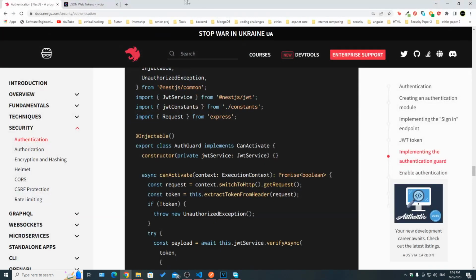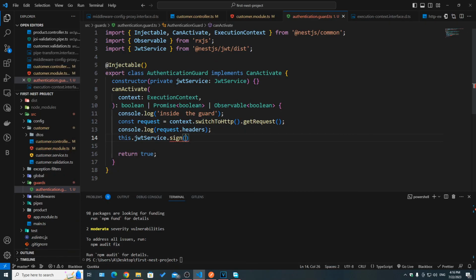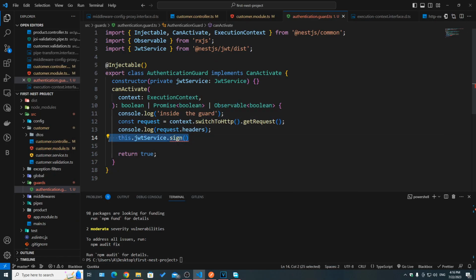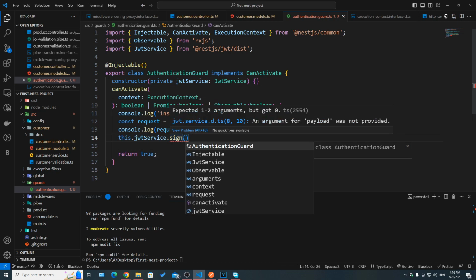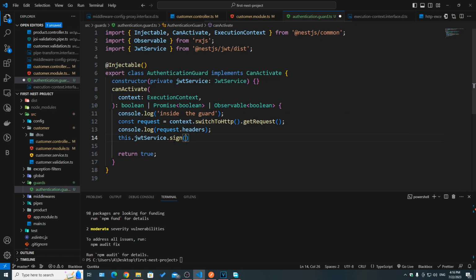Now we're doing it manually here. Our payload is named John Doe, but of course we should do it in code, so whenever the credentials are correct, you can create and sign a new token. And then you can also pass another argument, which is an options argument. So here, let's say the payload is something.